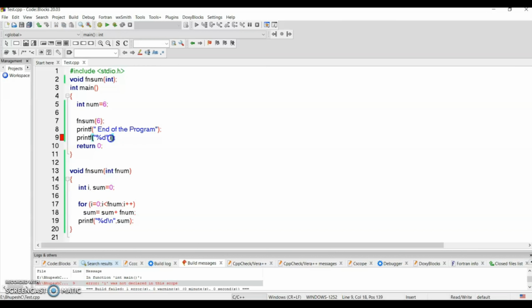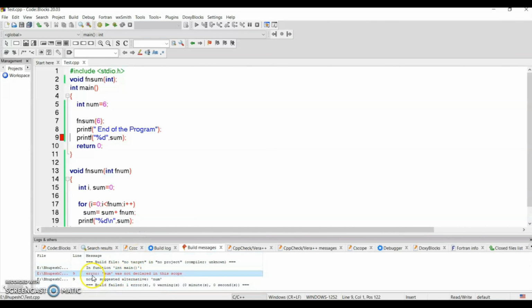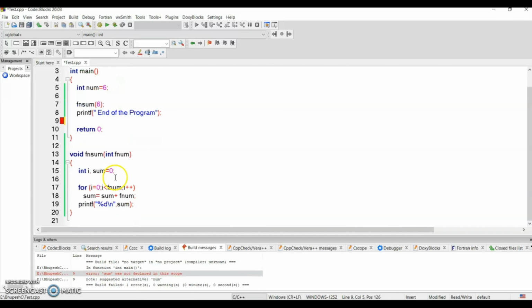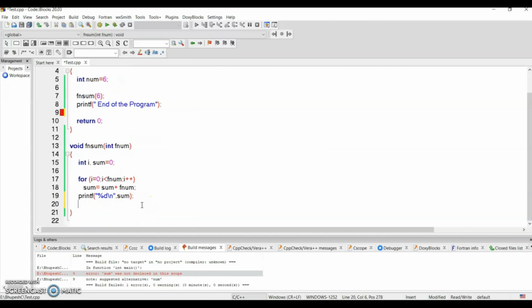Similarly, if I write sum and execute, the same thing comes up: sum is not declared in this particular scope. Similarly, if I put this printf statement for num inside the other function, it will say num is not declared in this scope.